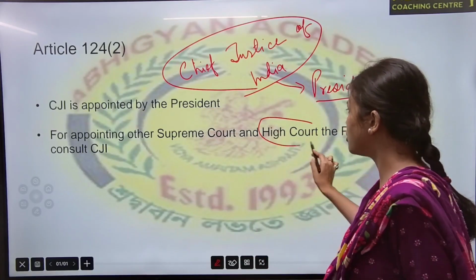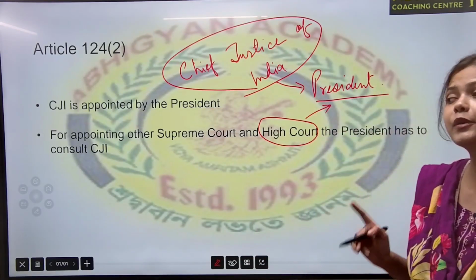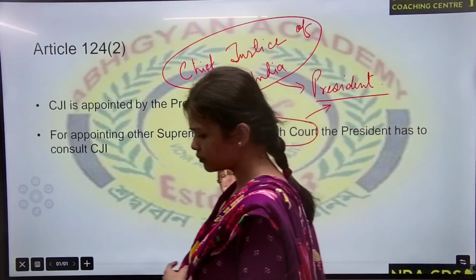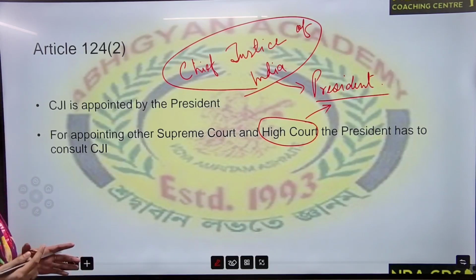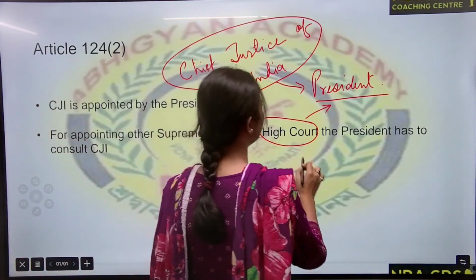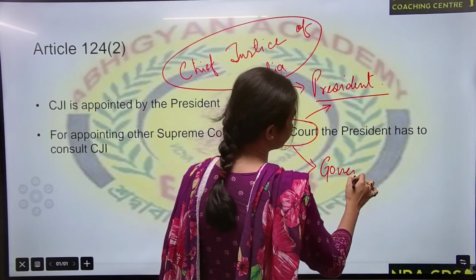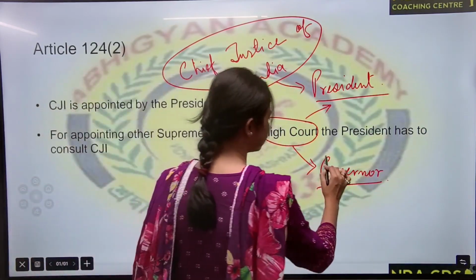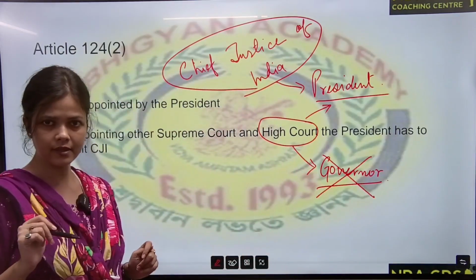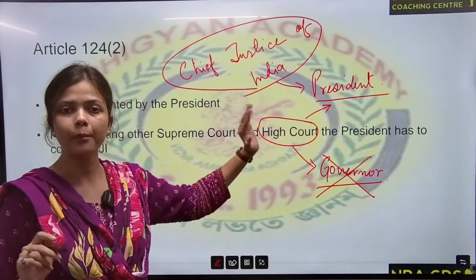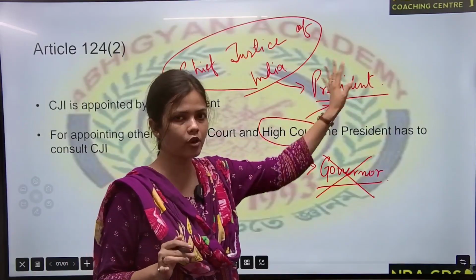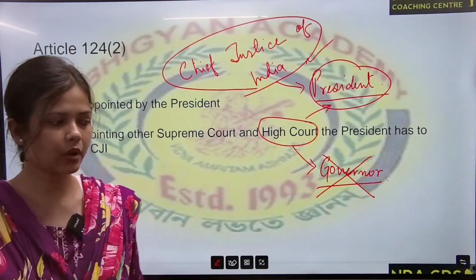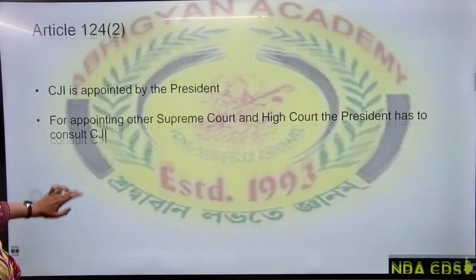In case of High Court also, it is the President. You may get confused, because the High Court is in the state, so the Governor may seem correct to you, but the Governor is not correct. In case of judges, Supreme Court as well as High Court, both are appointed by the President of India, and the Chief Justice is also appointed by our President of India. Done this point? Okay.